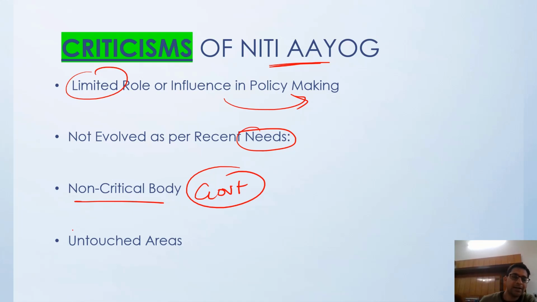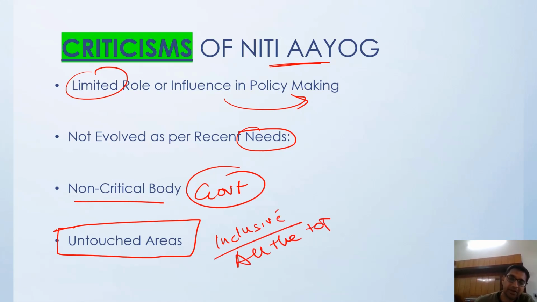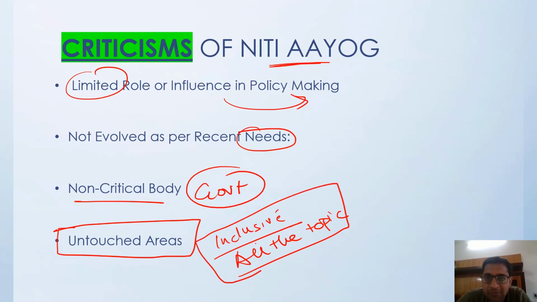And there are a few untouched areas. NITI Aayog right now is looking especially at science and technology and sustainable development goals, but a few untouched areas still remain. It is not an inclusive body. It does not have all the topics of discussion. Some part is still outside the functioning of NITI Aayog.